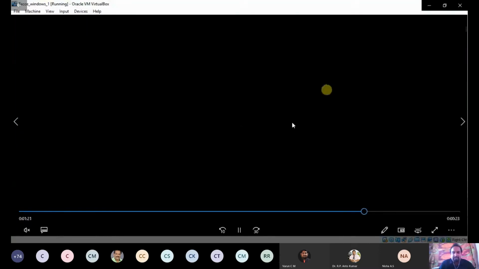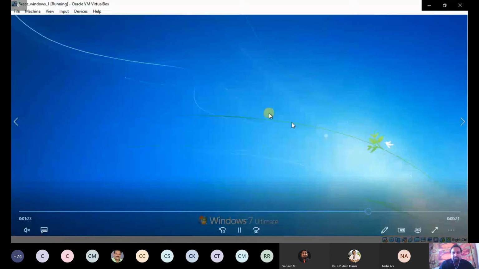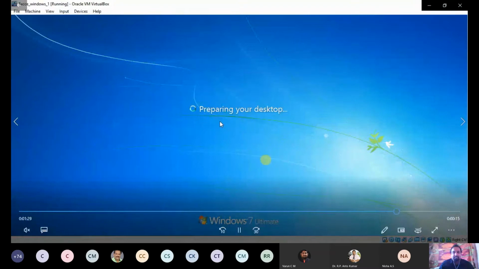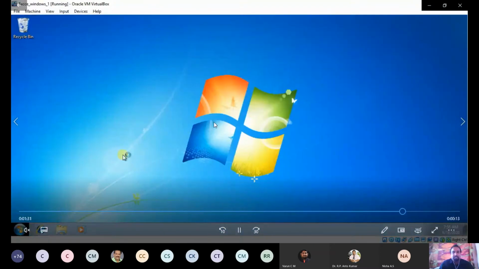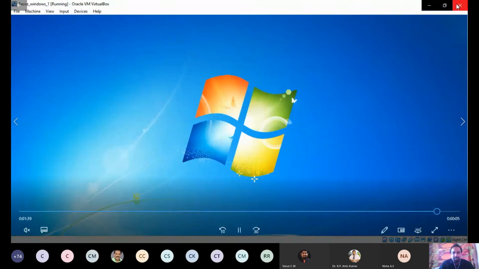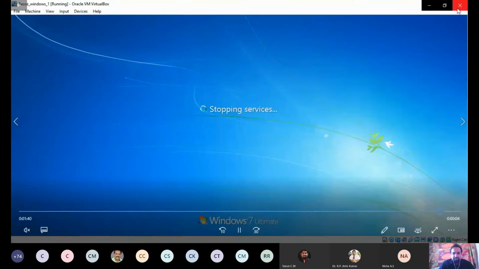That's the difference. So the difference between normal start and headless start is nothing but this: if you are clicking start, it will start in a new window, whereas if you are clicking headless mode, it will start in the same window. When you click show, it will open in a new window. That is the difference between headless mode and normal start mode. Okay, so I hope I answered this question.